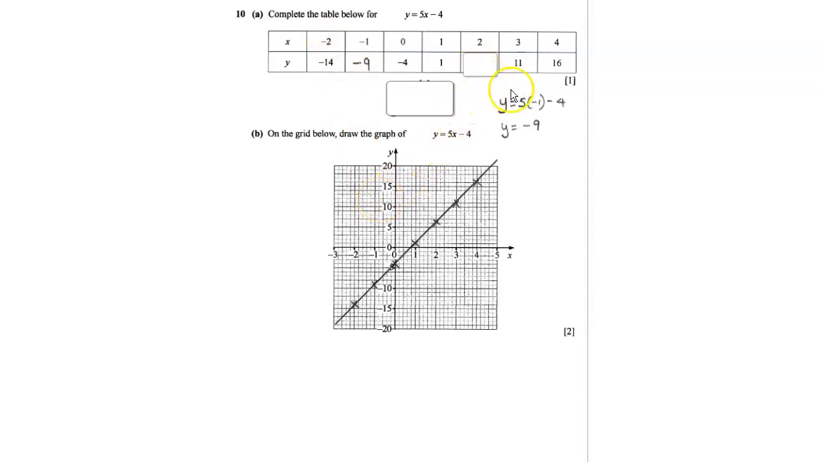Then the next one is just substitute the 2 in where the x is, and it'll be 5 times 2 is 10, take away 4 is 6. So that should give you your y coordinate of that one. And then what you do is just plot your points and draw your line. So it's going to be -2, -14. So -2, -14 is this one here. -1, -9 is this one. 0, -4, and so on. You just plot your points and draw your line.